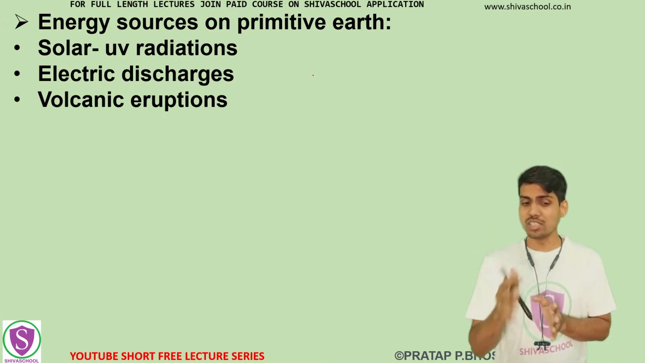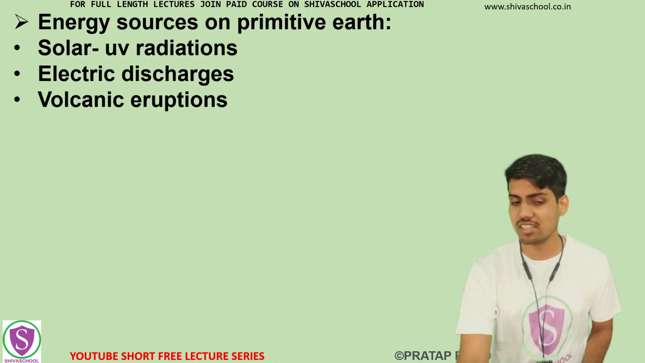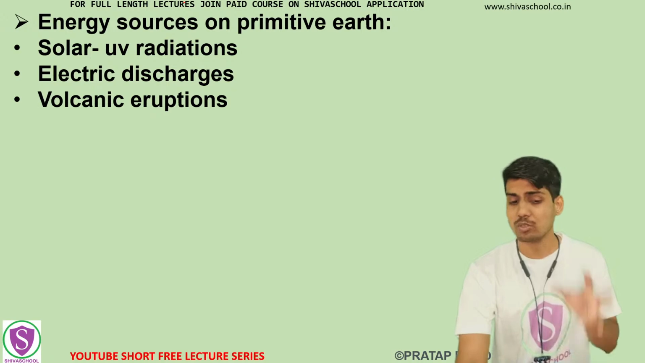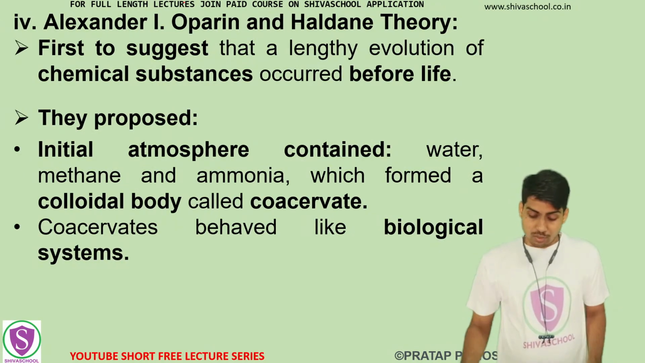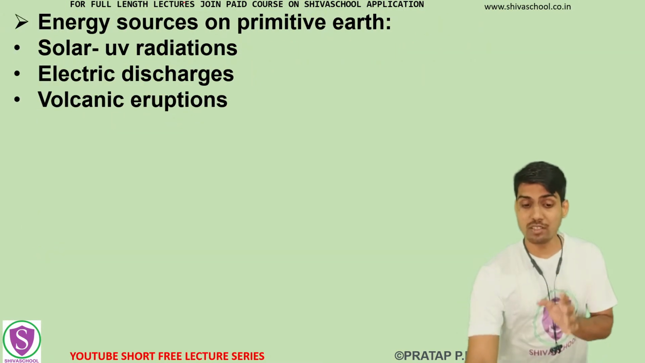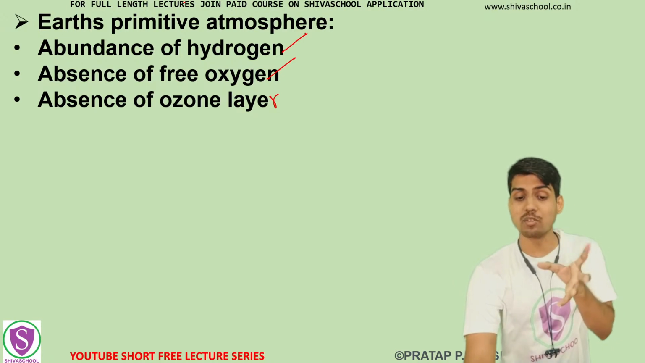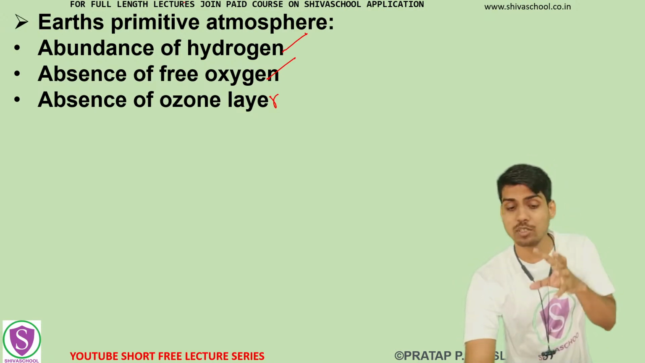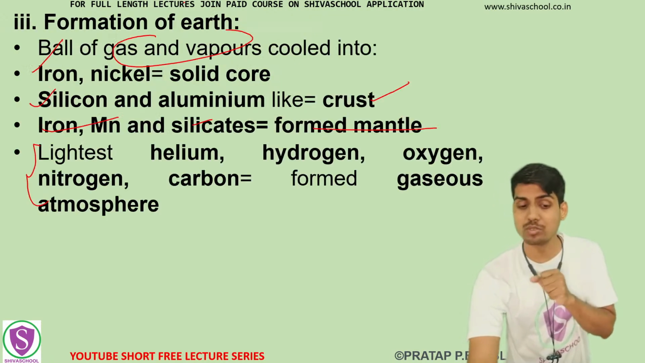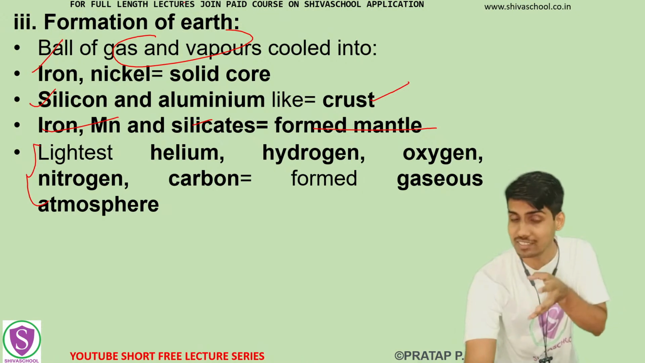On this Earth there were different energy sources, like solar radiation, electric discharges and volcanic eruptions. So once we have these different sources of energy and this composition of atmosphere, with hydrogen but no free oxygen, with methane and ammonia, with no ozone layer, and with hydrogen, oxygen, nitrogen and carbon in the gases,